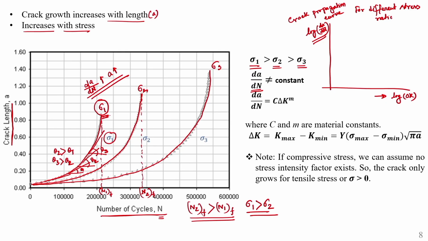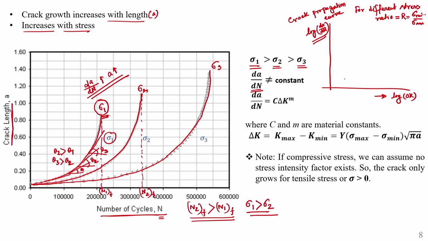What is stress ratio? You know this thing, stress ratio R is equal to sigma mean divided by sigma max. This you should keep it. So, R is equal to stress ratio, how it is varying.